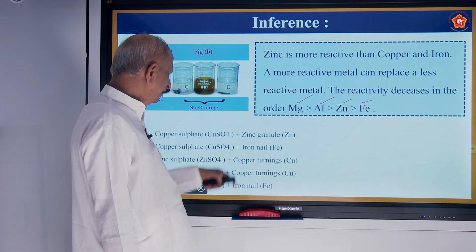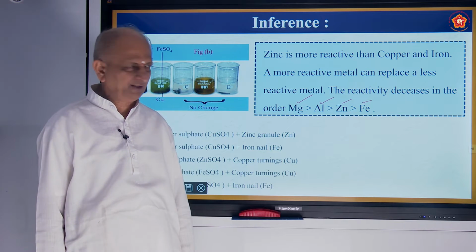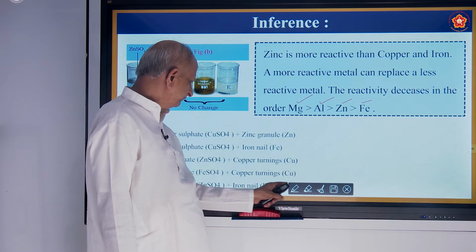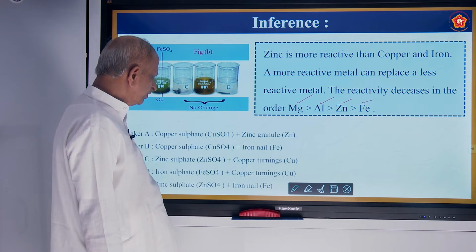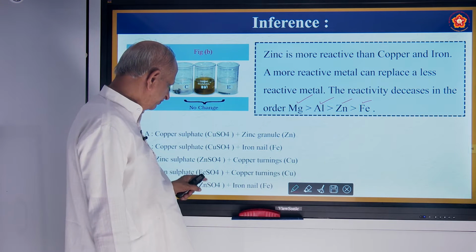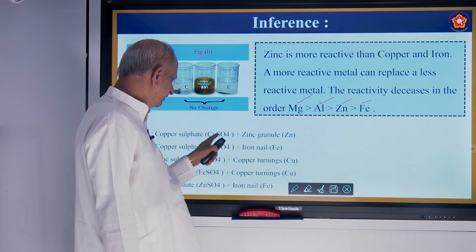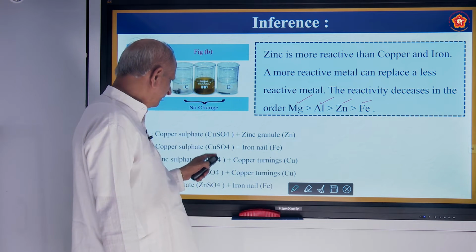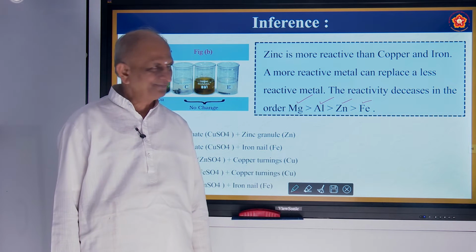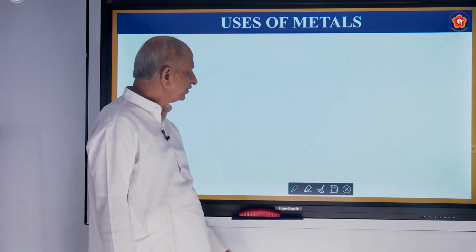Okay, this is the order of reactivity. We are going to study it in detail in 10th class, but now you should know that in beakers C, D, E there is no reaction, because these metals are not so reactive when compared to zinc and iron. Here zinc is more reactive than copper and iron is more reactive than copper. Therefore, the displacement reaction takes place. So that is a very interesting experiment and you can also think of doing it.